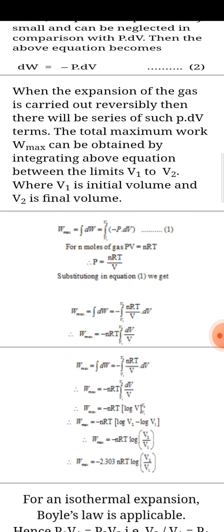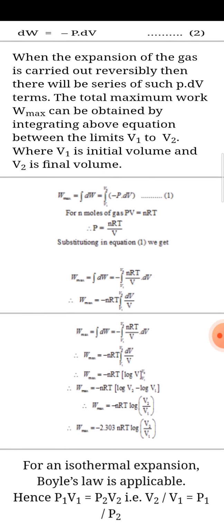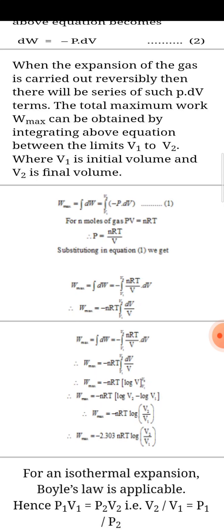After integrating equation 2 with limits V1 and V2, W maximum is equal to the integral of dW, that is the integral from V1 to V2 of minus P dV.